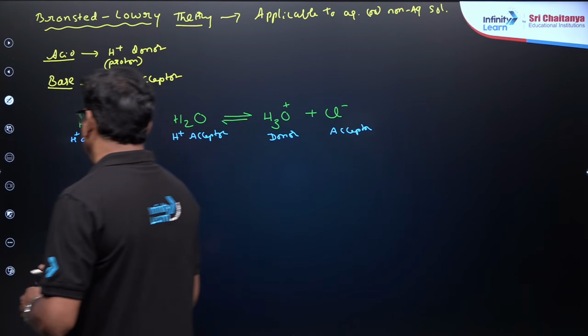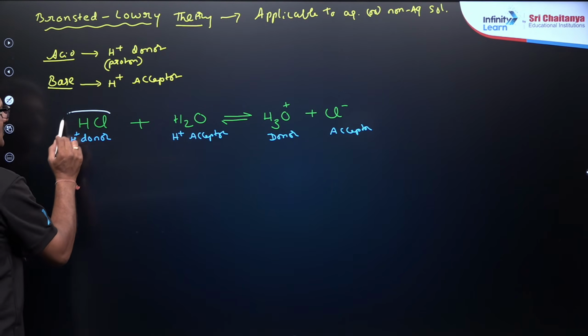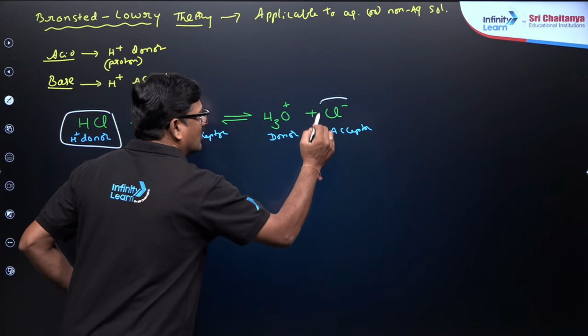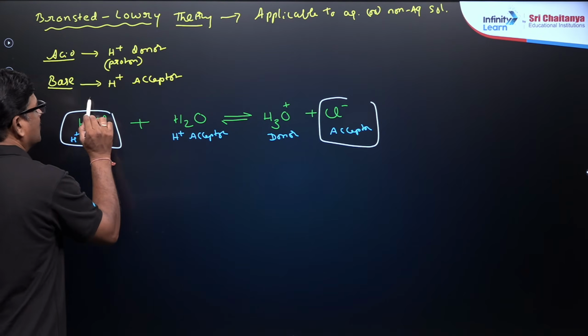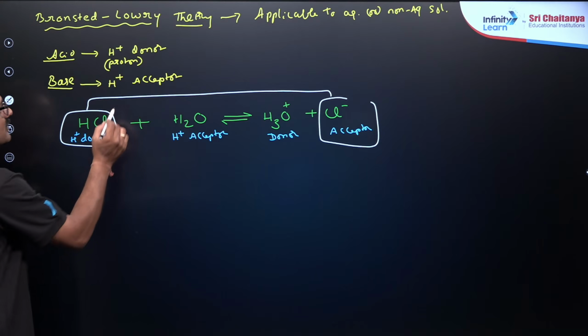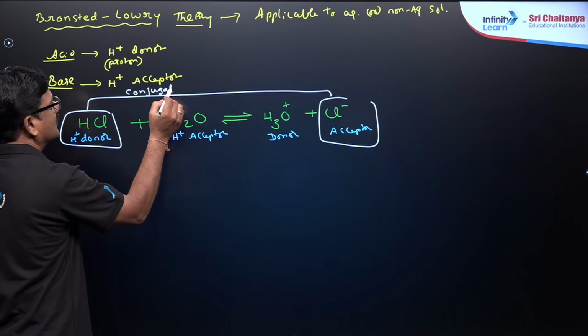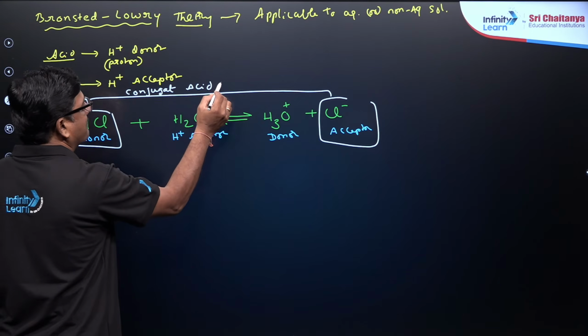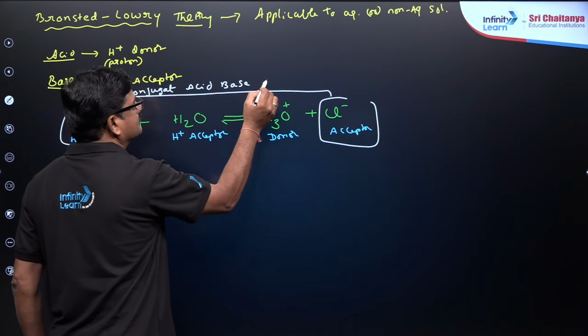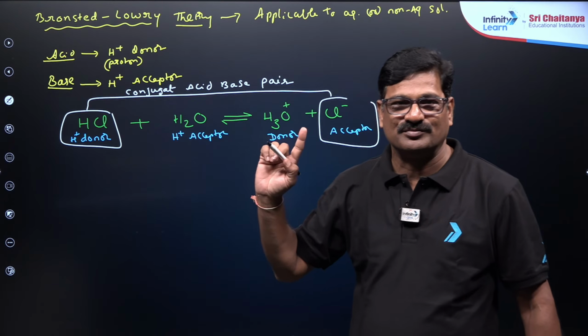And you know, this pair that you see is called an acid base pair. That is called a conjugate acid base pair. Conjugate acid base pair. Is it understood, children?